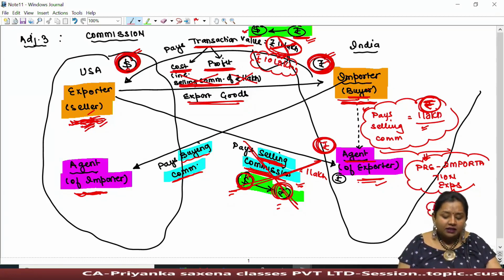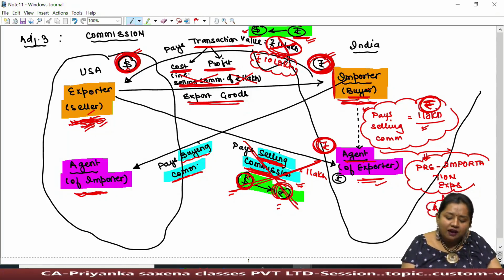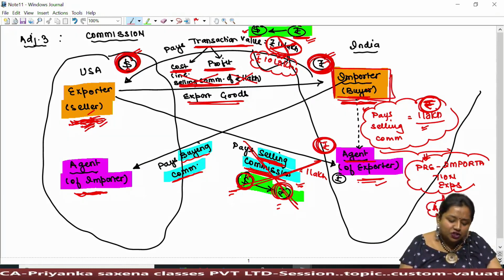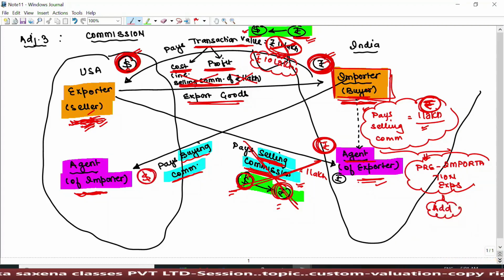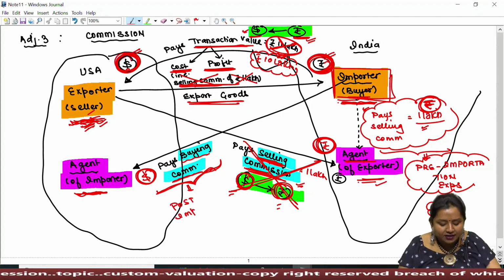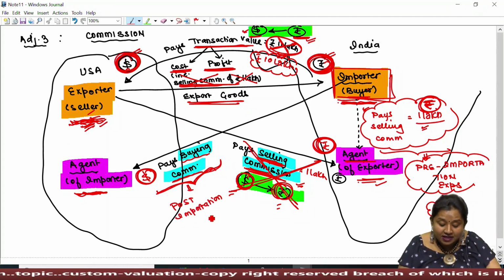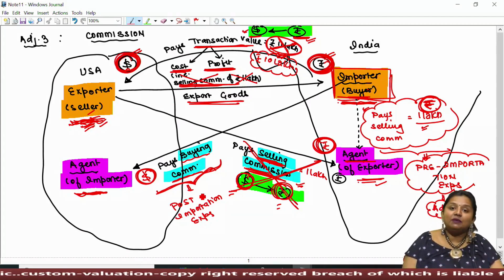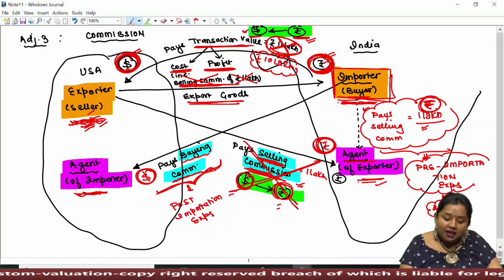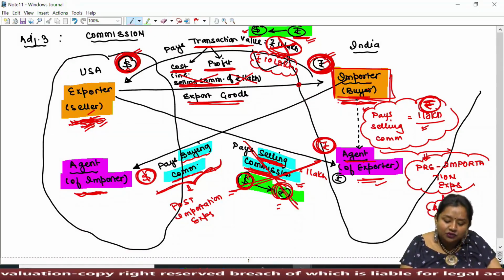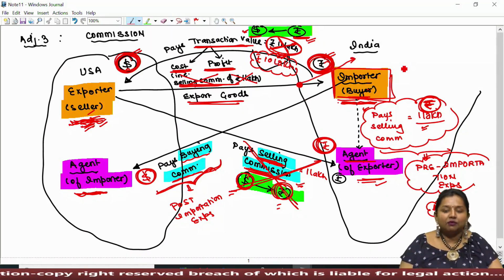However, on the other side, the importer, after receiving his goods, shall pay buying commission to the agent of the importer in foreign currency. Now, this buying commission paid by the importer to his agent has to be treated as a post-importation expense, since this commission shall be paid only if the importer cleared his goods from the Indian port to his premises.